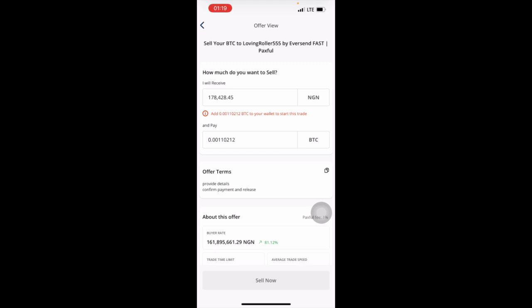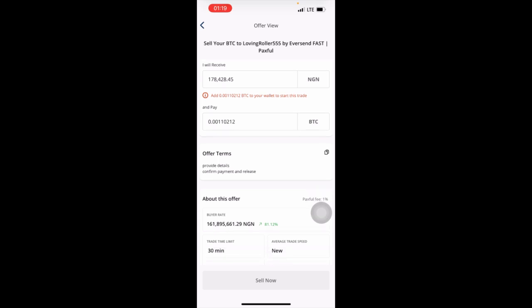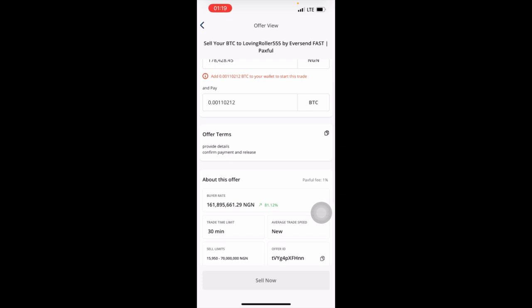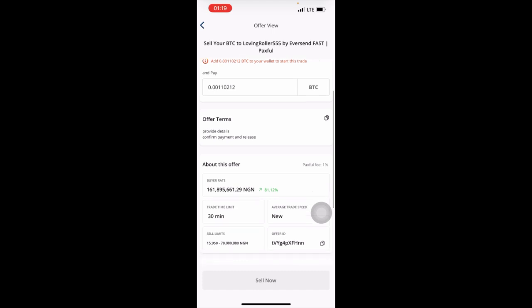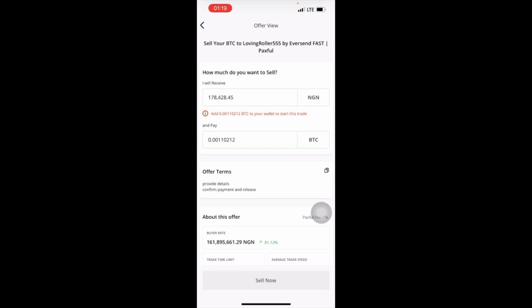That's why I said that there are 5 things that you have to consider before you start trading. And these 5 things, I've already shown you 2. There are still 3 things that I'll also teach you if you become a paid student. Because doing this arbitrage is very simple, but if you are not wise and you don't have a good mentor, you may end up losing money. Is that right? Yeah. So if you sell this thing, you will get 78,428 naira as profit, and that is how it is. You see that thing? That's how it is.